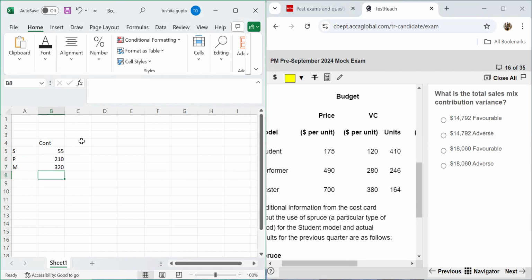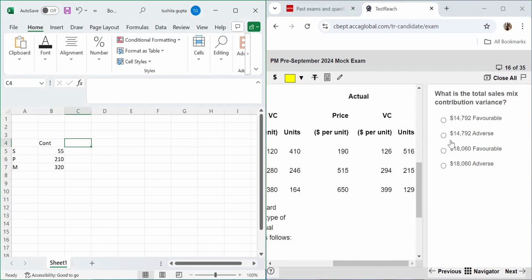Now, the next thing that we require is the actual quantity that we have sold in the actual mix. Basically, the sales mix contribution wants to look at whether we have changed the mix, and how much more we have sold of the product which gives us more contribution, or whether we have sold less of the one which gives more contribution or less contribution.